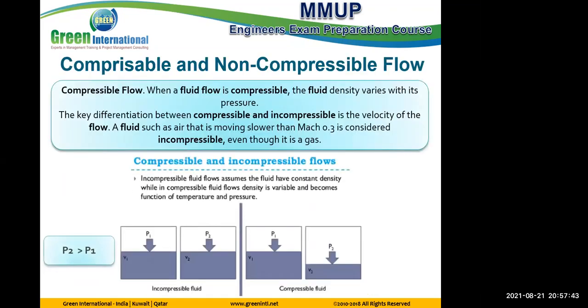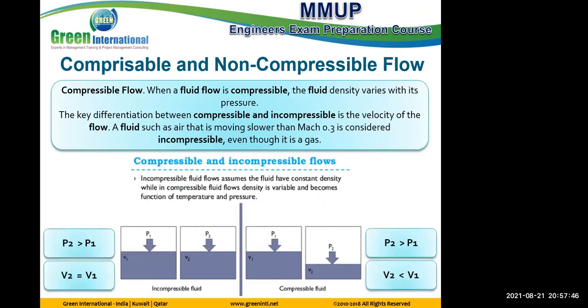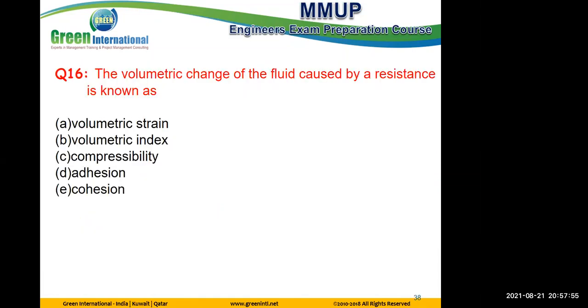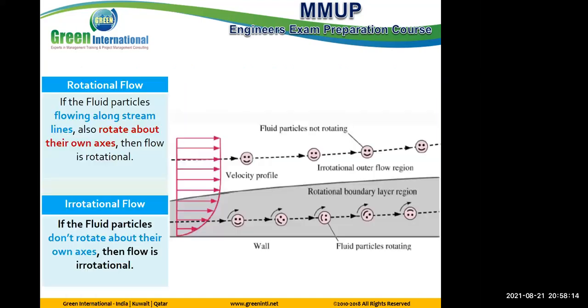Compressible and incompressible, as we said also, relates to the change of volume with pressure. Compressible is the gas type, and incompressible is where there is no change in volume, like liquid type. The volumetric change of fluid caused by a resistant is known as compressibility. Exactly.